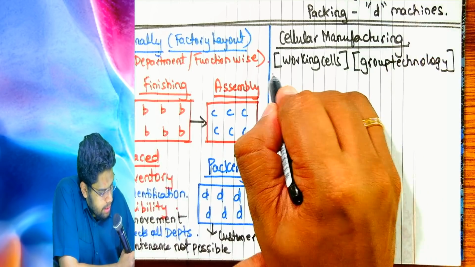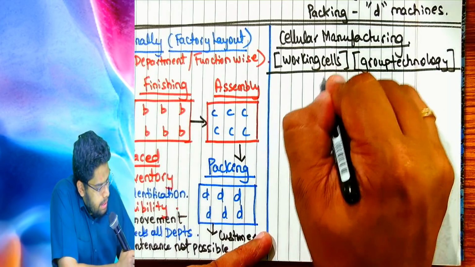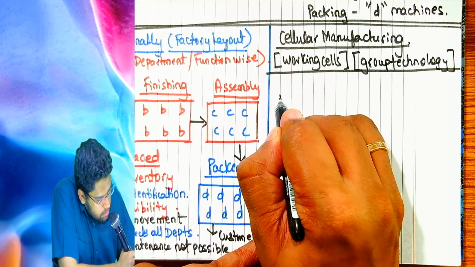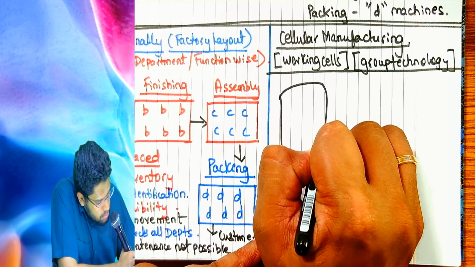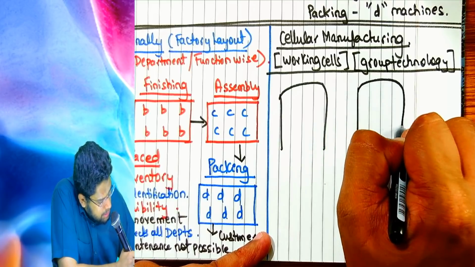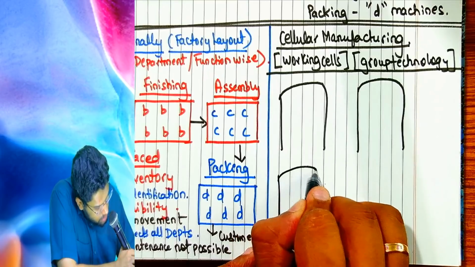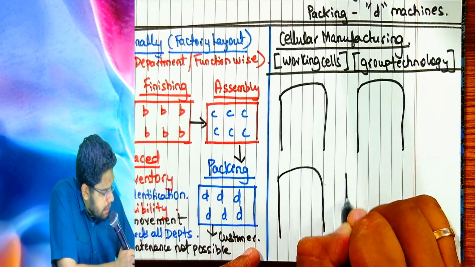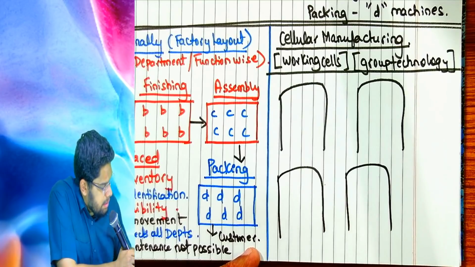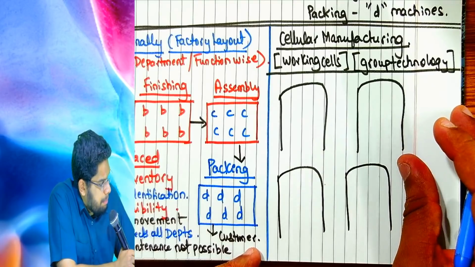Each working cell will have a cluster of machines and it is a U-shaped design that is followed. Each U-shape represents a working cell and each working cell will perform all activities required for completion of the product.